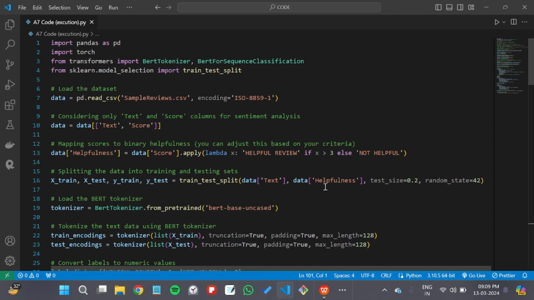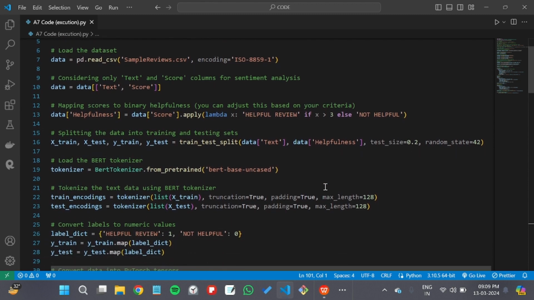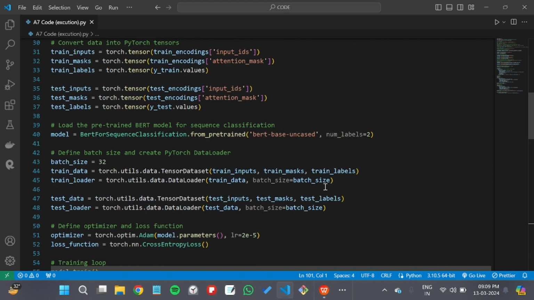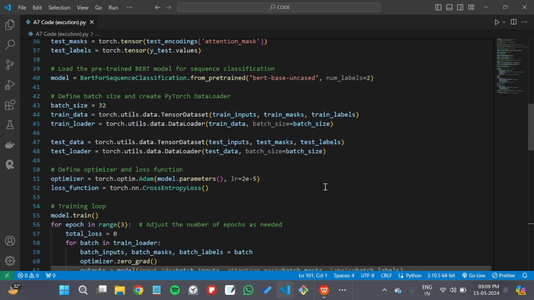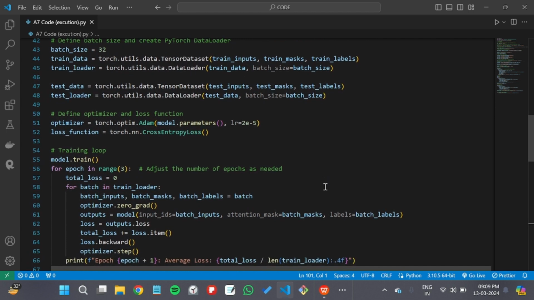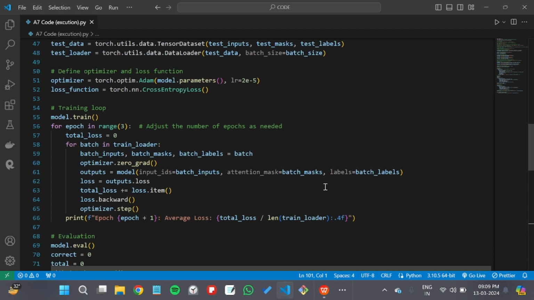Next, the labels are converted into numeric values and data is converted into PyTorch tensors. Next, the pre-trained BERT model is loaded for sentiment classification. Then the batch processing is set up using PyTorch data loader. Then the optimizer and the loss functions are defined for training. Next, the model is trained over a specified number of epochs, computing average loss per epoch. Then the trained model is evaluated on the testing set, calculating the accuracy.